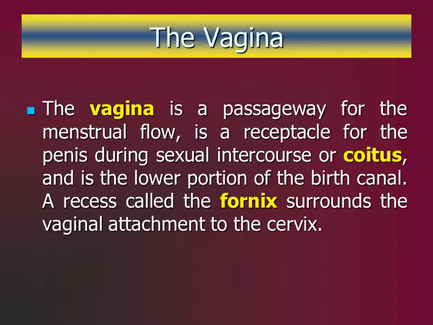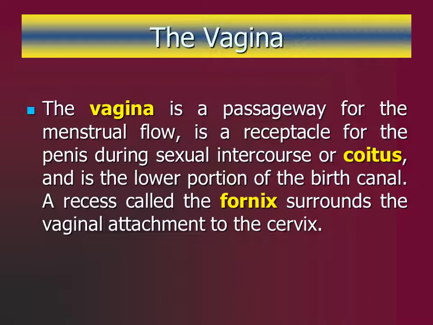The vagina has a number of functions. It serves as a passageway for the menstrual flow. It is the receptacle for the penis during sexual intercourse, or coitus. It also is the lower portion of the birth canal.